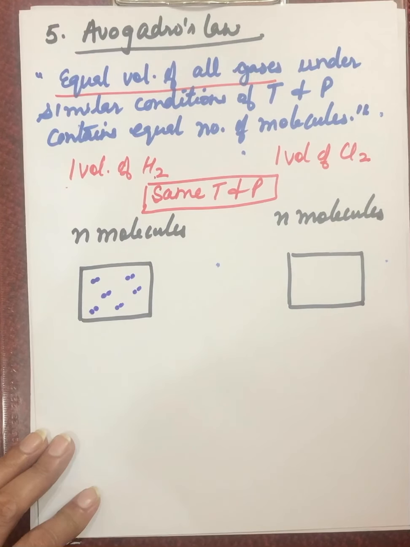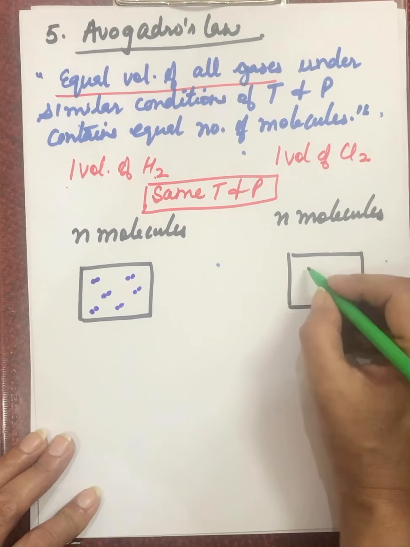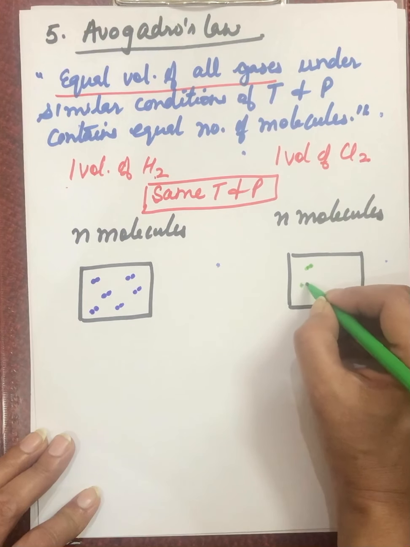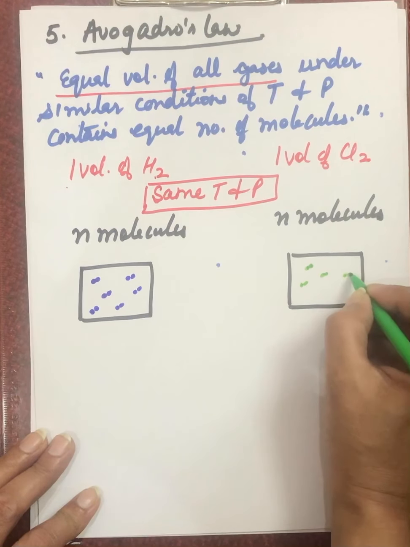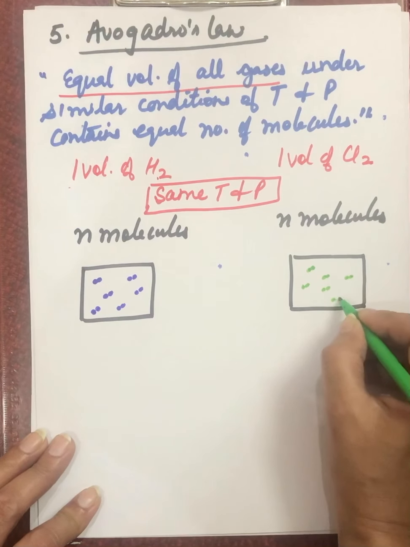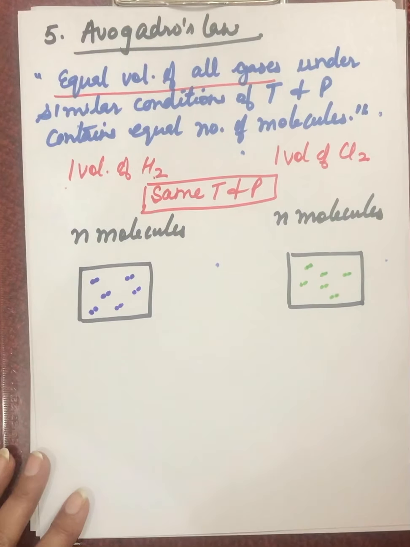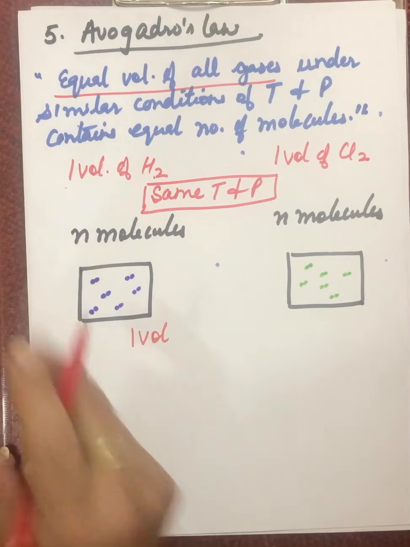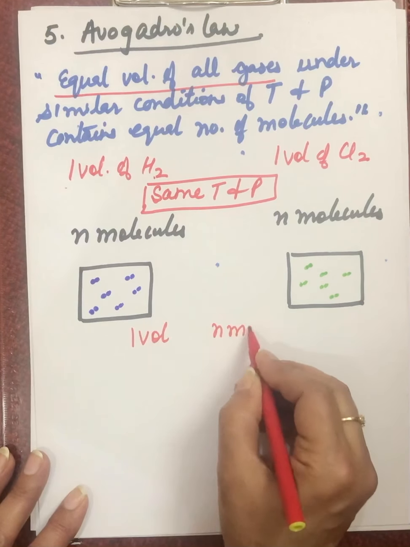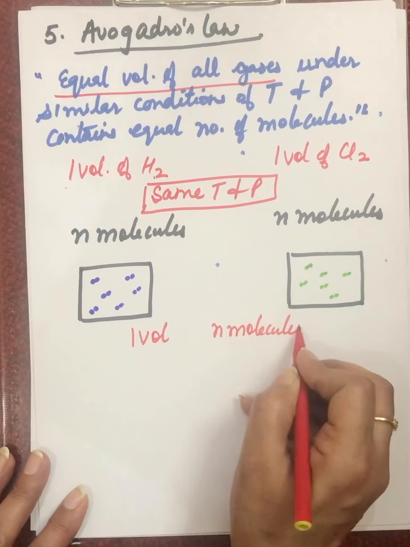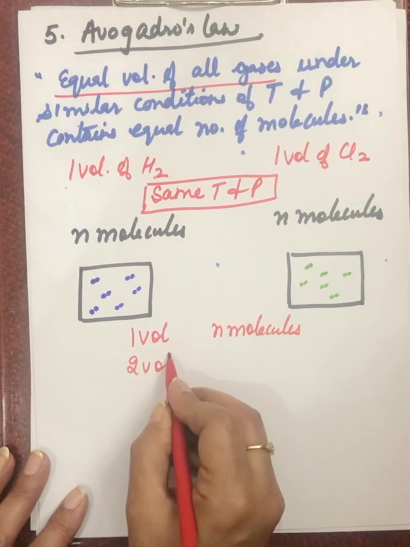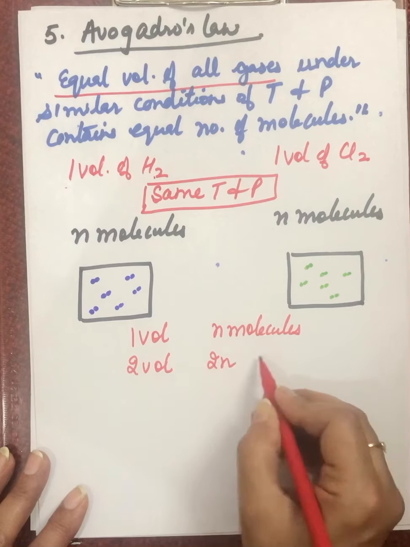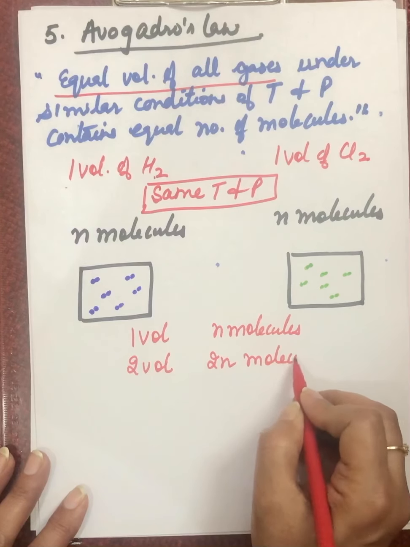And if we take chlorine gas, there should also be the same number of molecules. One volume has how many molecules? n molecules. And if I take two volumes, that means I should take 2n molecules. They will also double up.